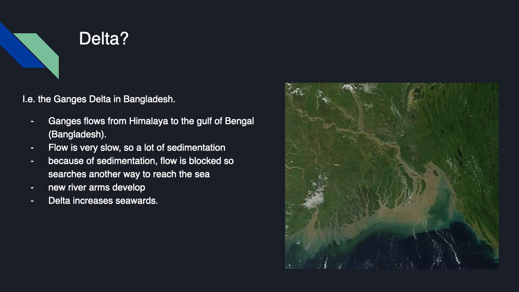So new river arms develop, and the same process happens again. There is a new part which sediments and blocks the flow, so the water has to look for another location. And you can see in the picture that there are a lot of arms from the main river flowing into the sea. And when you wait a long time, it creates a new piece of land, and this is called the delta, and it increases itself seaward, so that means that the country actually grows. You can see that the color of the water is brown, and that means that the water contains a lot of sediment, and when this sediment is higher than the sea level, of course, it creates new land.